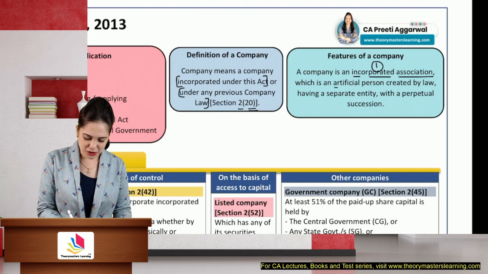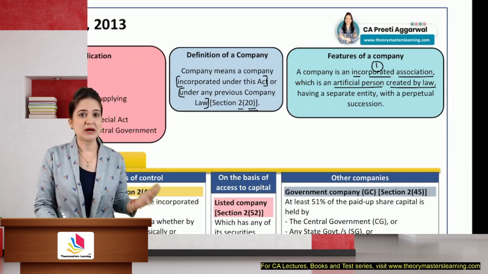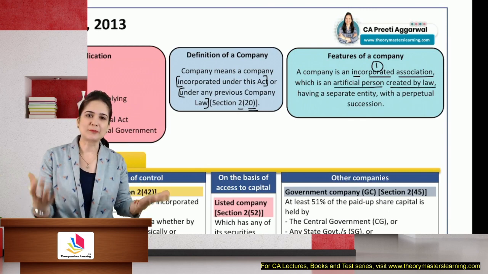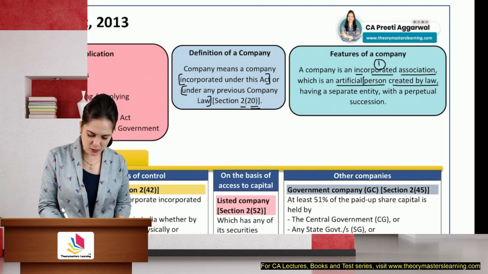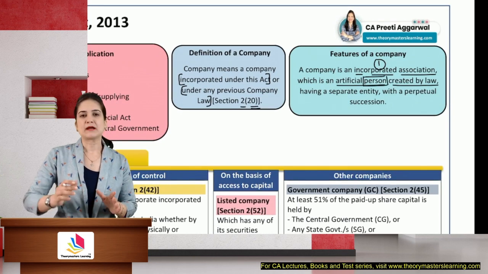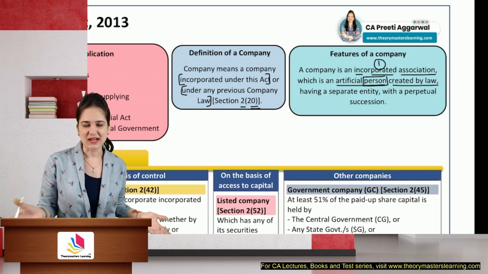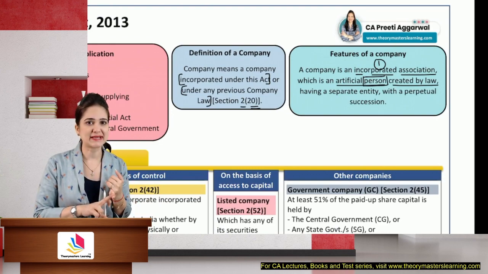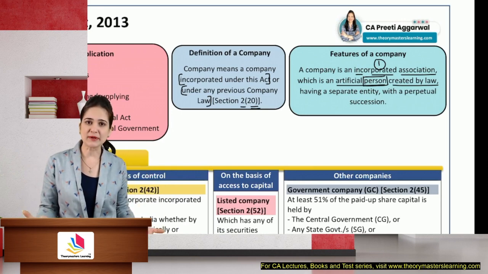It's an artificial person which is created by law. It is not a natural person. It doesn't take birth like a natural person. It has to be formed, it has to be incorporated under law. It's a person, it means that all the features of a person will apply. It means, like a natural person, a company can file a case, it can enforce contractual rights and liabilities, it can sue, it can be sued, it can purchase property in its name.